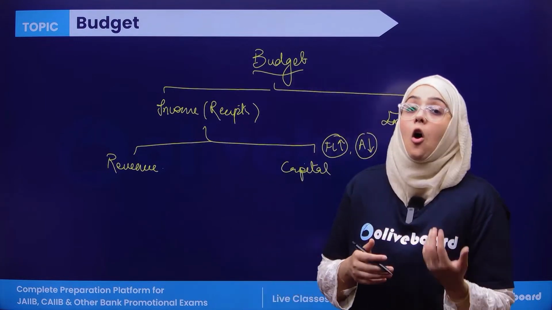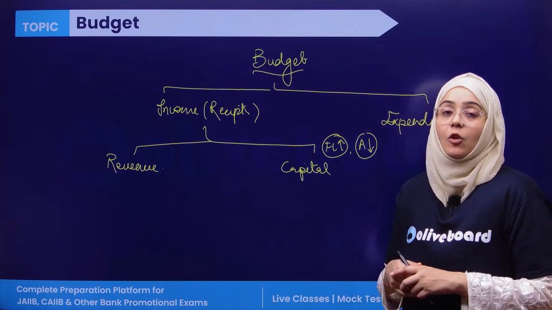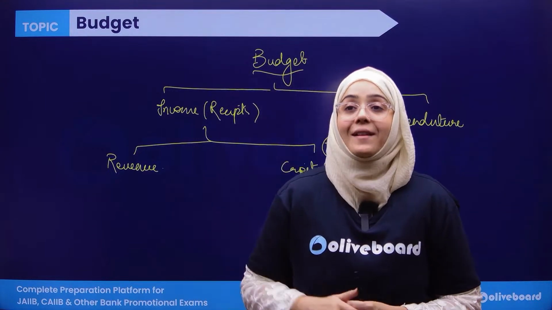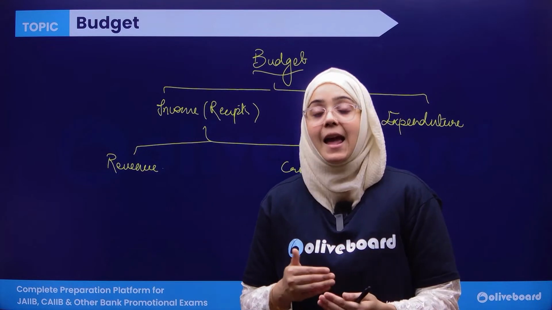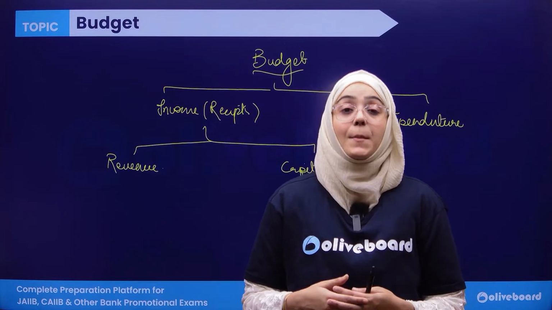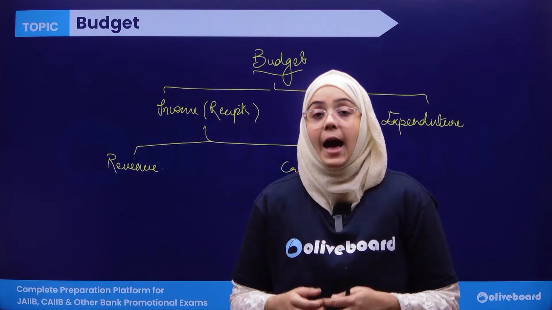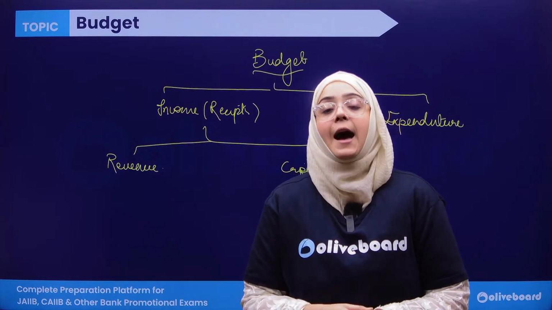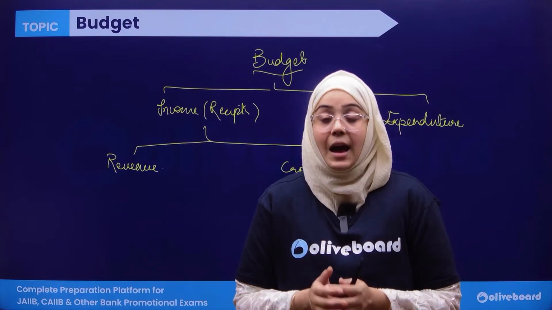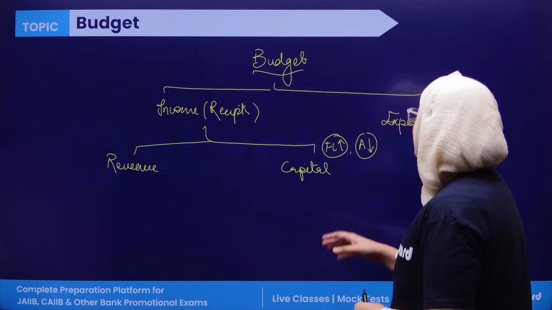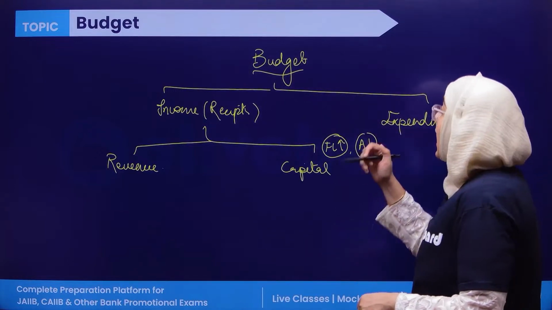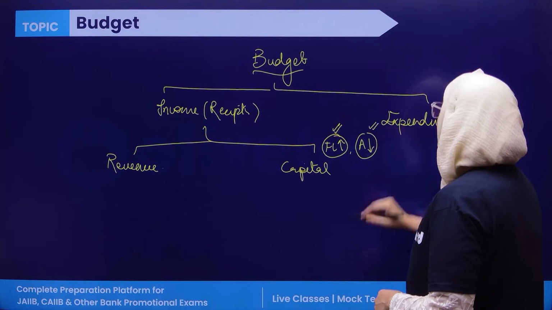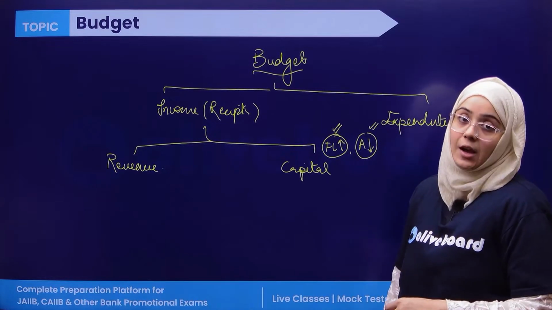Or it reduces the assets. For example, a loan increases the financial liability. Or if the government has sold any asset, and by selling the asset the government gets income in return, that is known as capital income. So either it increases the financial liability or it reduces the assets of the government.